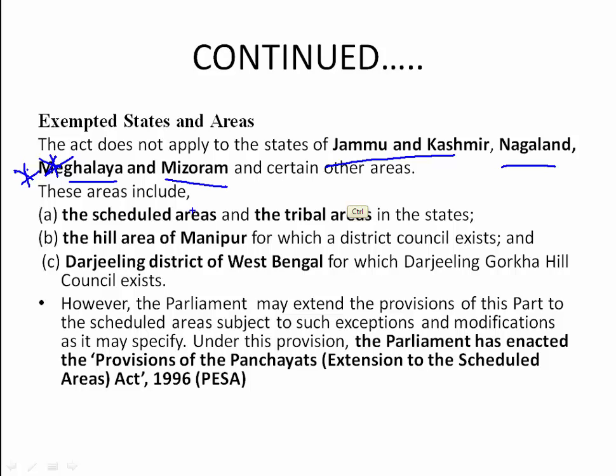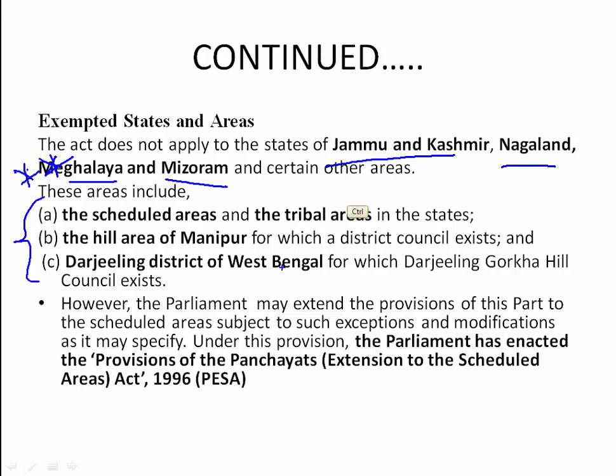And some other areas also. The area should include scheduled areas and tribal areas in those states, and the hill area of Manipur and Darjeeling district of West Bengal.